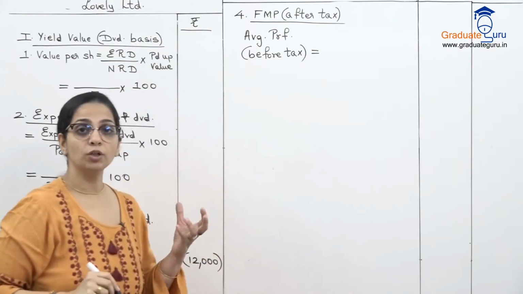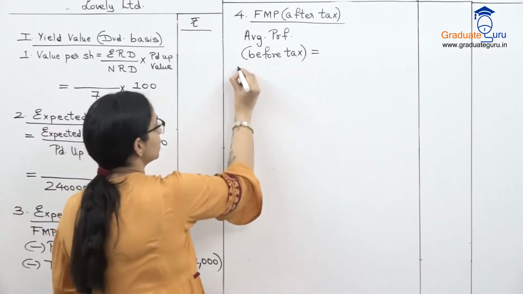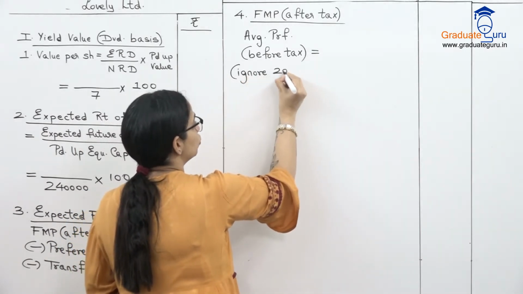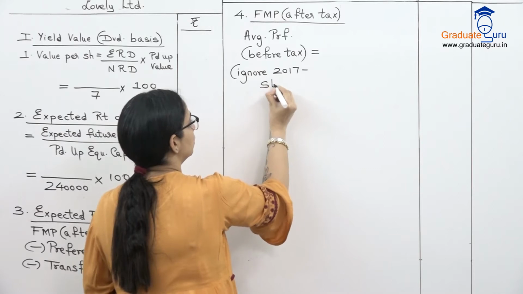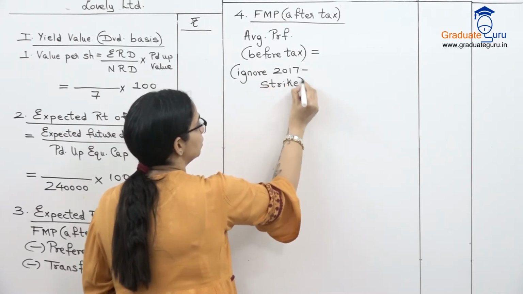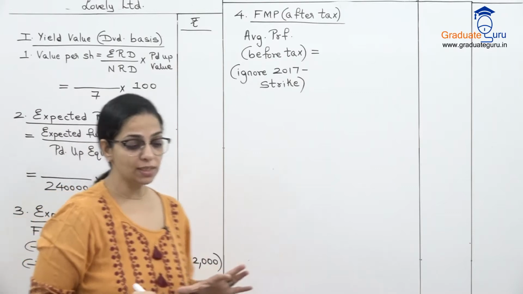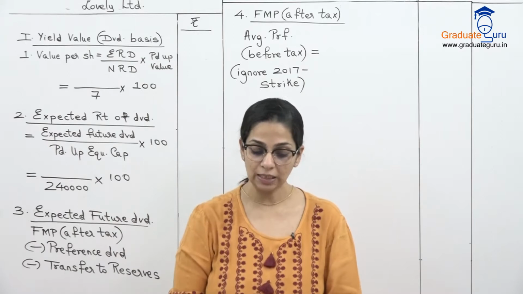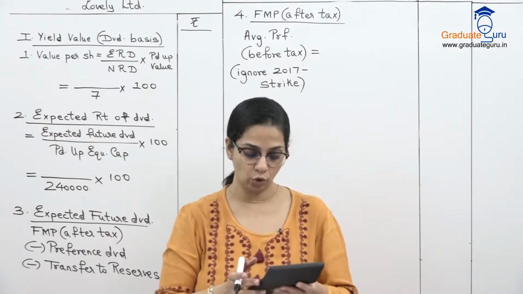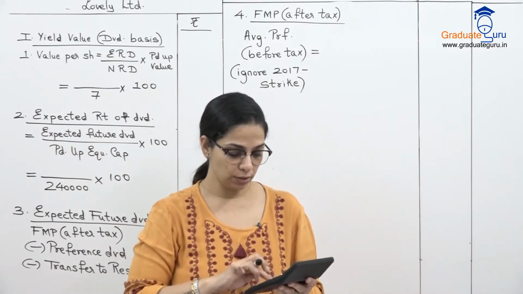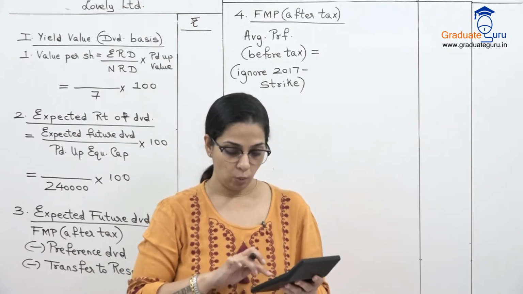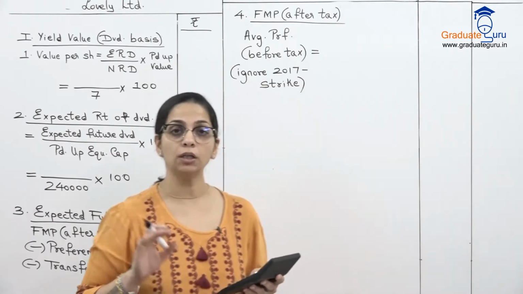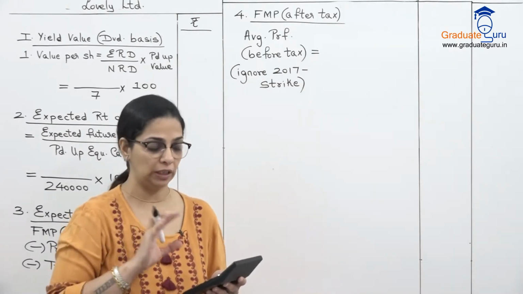And as I said, we are going to ignore the year of strike. So I'll just mark that over here so that you are not confused. Ignore 2017, because of the strike. So we'll take the profits for only 4 years, which is 2015, 16, 18 and 19. I'll take a total of those 4 years: 90,000, 1,20,000, 1,50,000 and 1,65,000. I have not considered the 30,000 profit of 2017 in this.